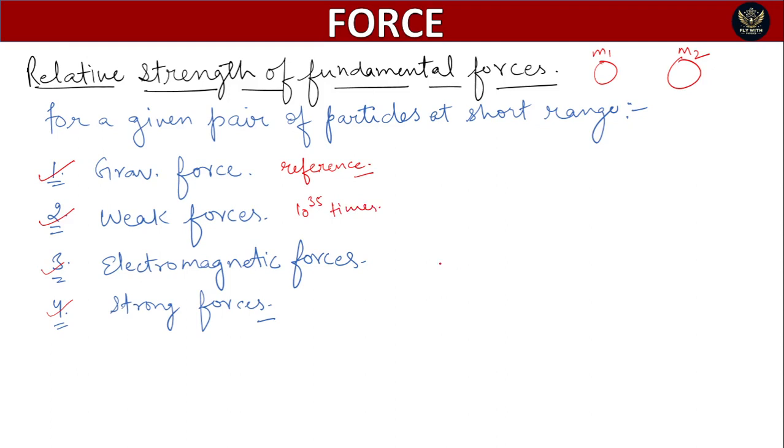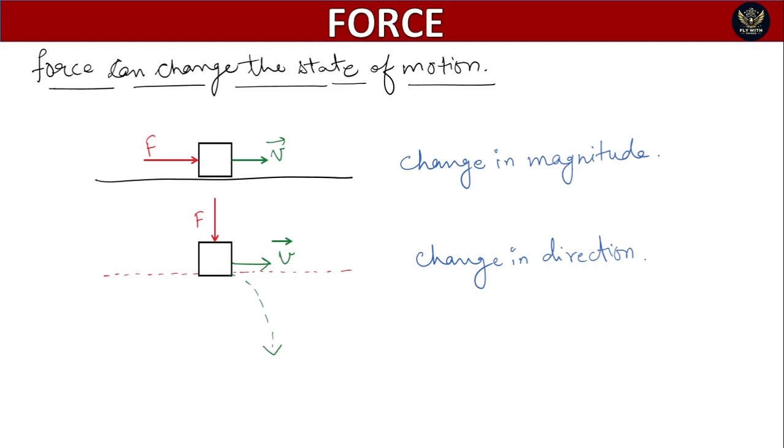If we talk about the electromagnetic force and the strong force, obviously these are larger. So this is the pattern: first gravitational forces, then weak forces, then electromagnetic forces, and then strong forces.